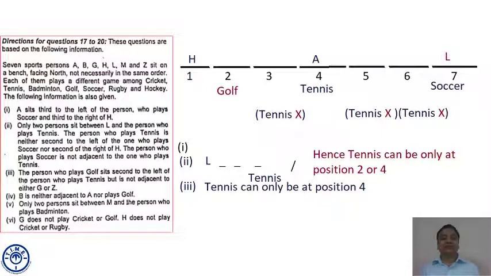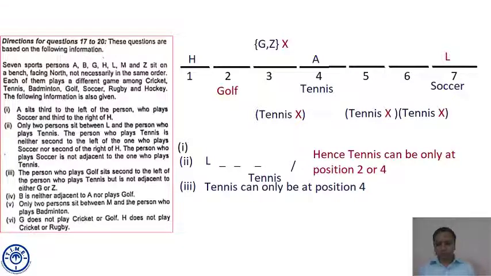But the person who plays golf is not adjacent to either G or Z. Now on the left side of the person who plays golf, the position is already occupied by H. So indirectly we can say that at position number 3, G and Z cannot come. That's for sure. Till now we have used point third fully. Position 3 cannot be G or Z.